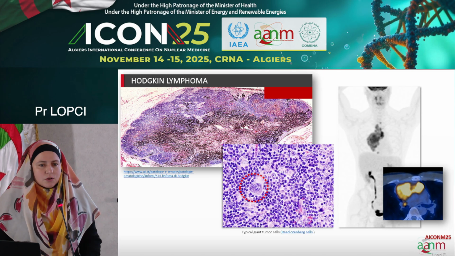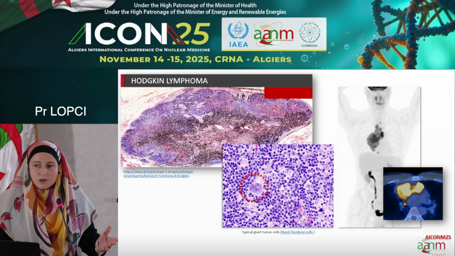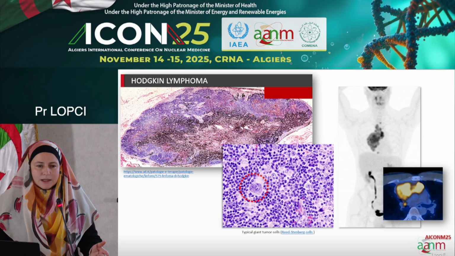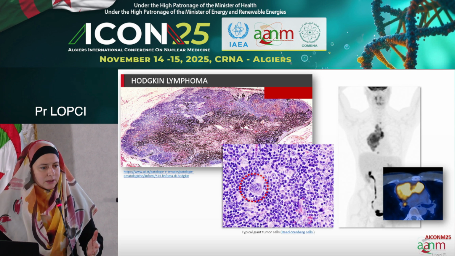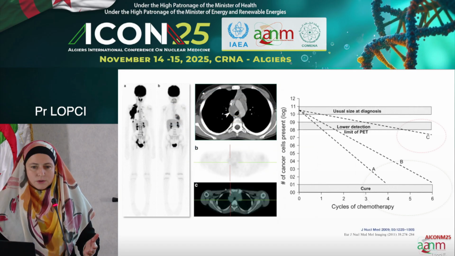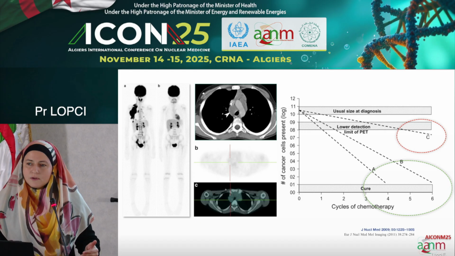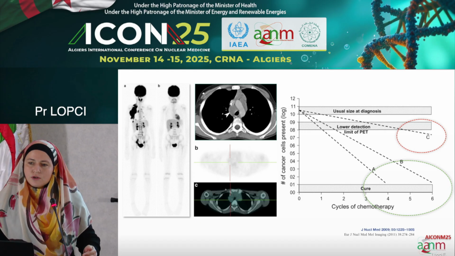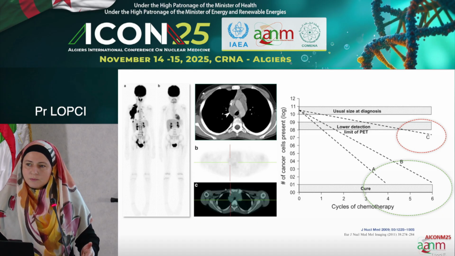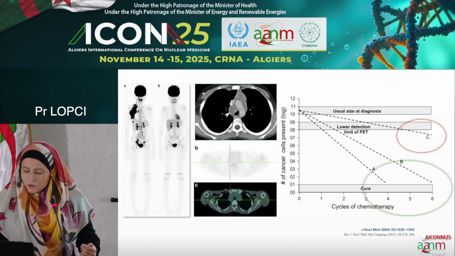And what is the advantage of Hodgkin lymphoma in this regard compared to other lymphoma types, for instance, diffuse large B-cell, which also shows a high uptake, is that the amount of cancer cells is completely different. And therefore, when we want to assess response, we have this amazing information thanks to the switch off of the metabolism, because after just 2 cycles, we have a prediction of what is going on at the end of the treatment. And as brilliantly said before, we can already after 2 cycles see whether the patient will respond or not.